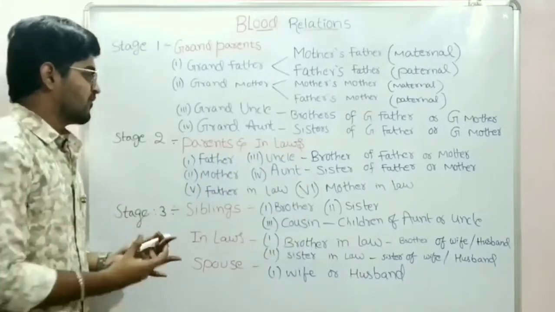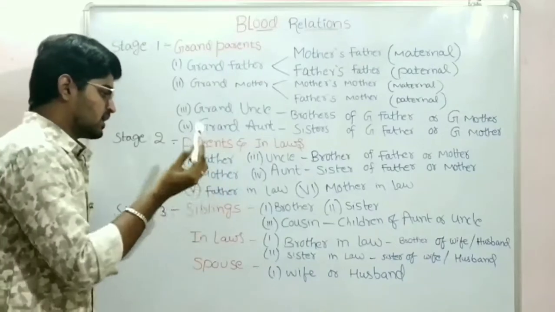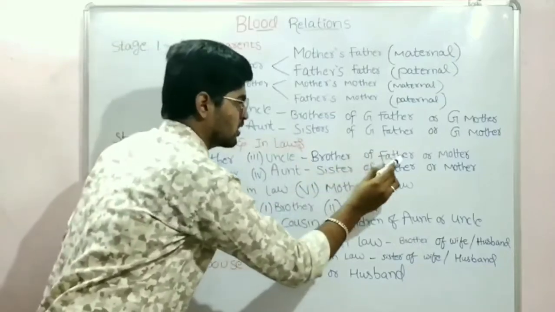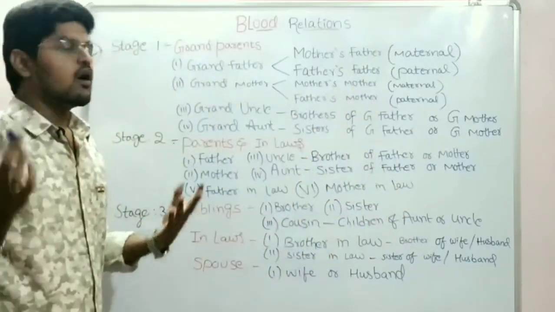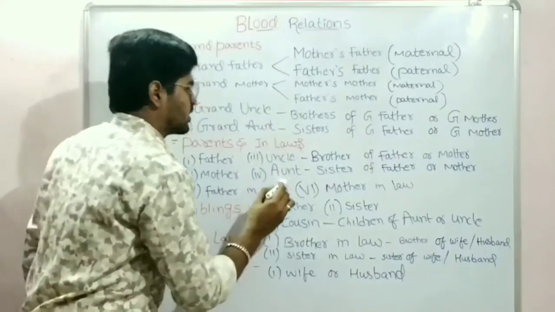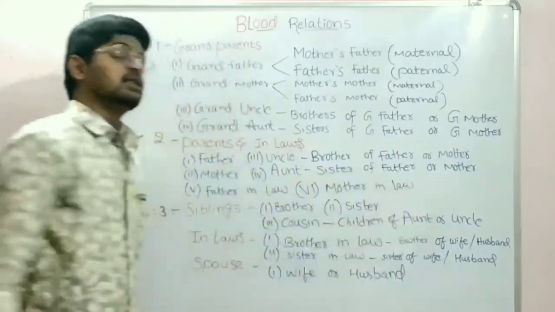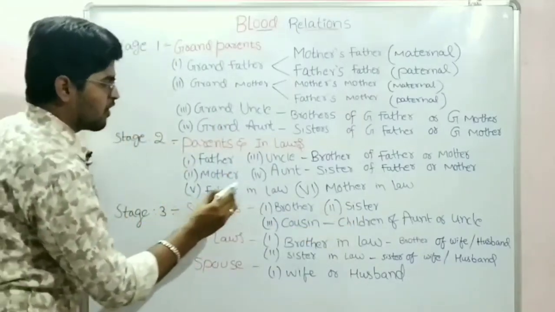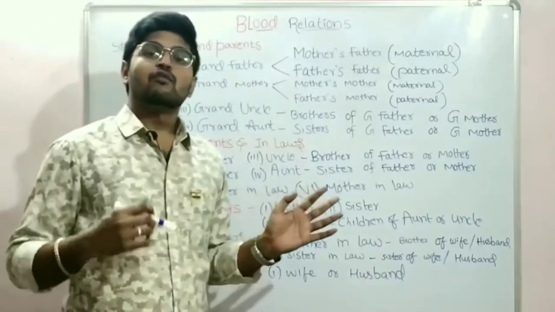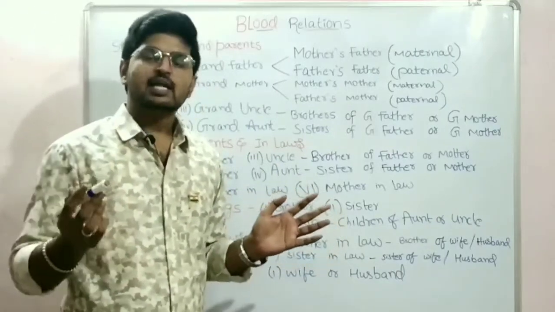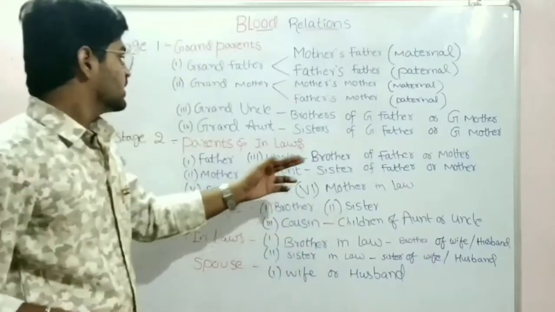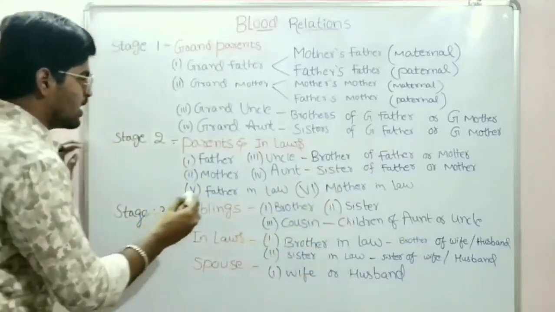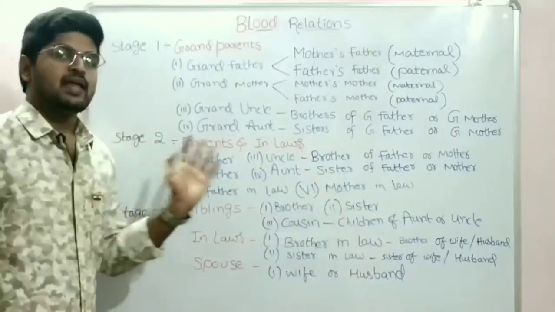And stage 2, parents and in-laws. Here the first one is father, your father, second is mother, third one is uncle, fourth one is aunt. Uncle means brother of father or mother, your father's brother or your mother's brother, that is uncle. Aunt is sister of father or mother, that means your father's sister or your mother's sister. And the fifth one is father-in-law, that means your wife's father, or if you're a lady then your husband's father. And mother-in-law, that means your wife's mother or your husband's mother. These come under parents and in-laws.